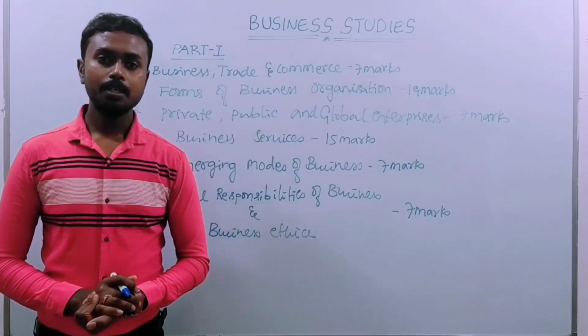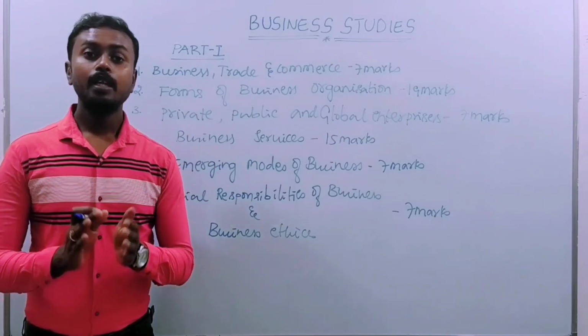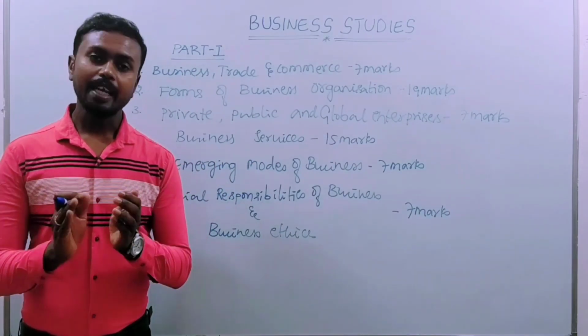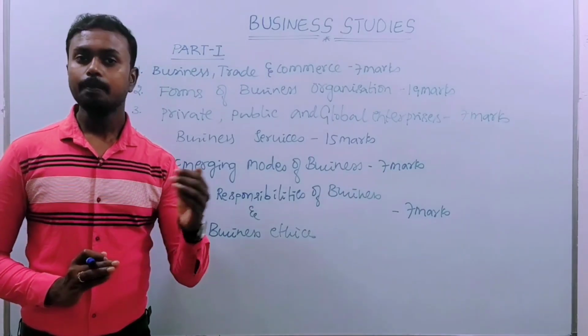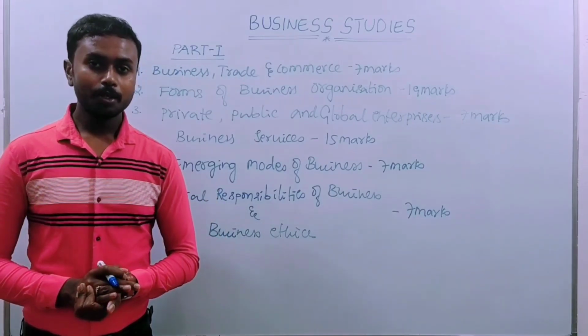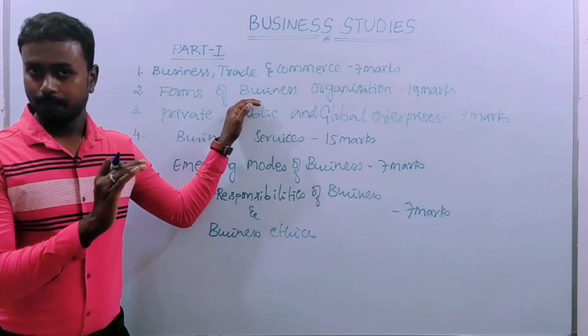The second one is the partnership form. Partnership means two persons invest capital, equally or one person more and another less. Based on that, they share the profit. That is called partnership form.